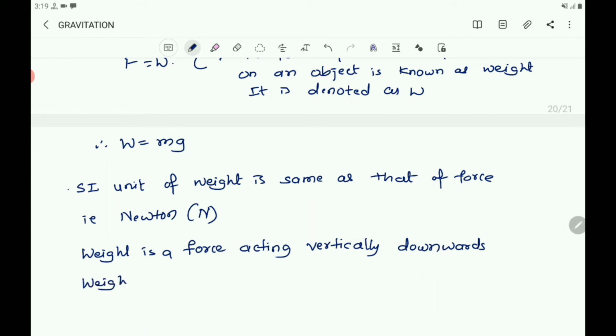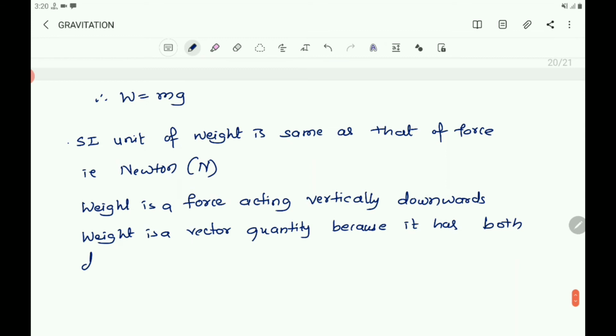Weight is a vector quantity because it has both direction and magnitude. So the SI unit of weight is same as that of the force, that is Newton, and it is a force acting vertically downward, and it is a vector quantity as it has both direction and magnitude.